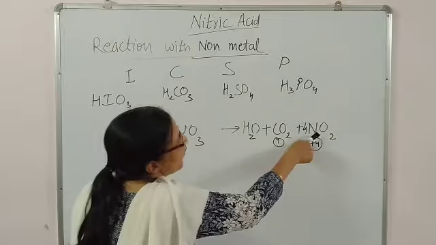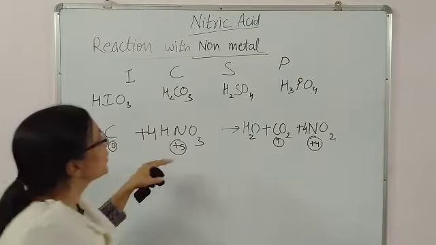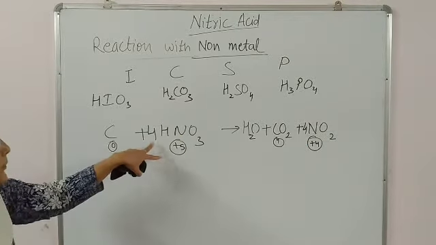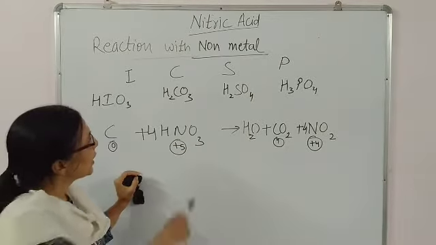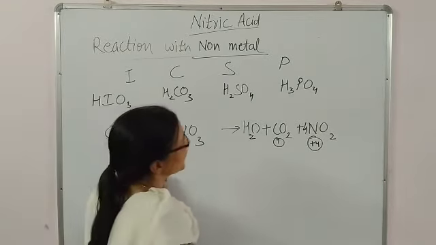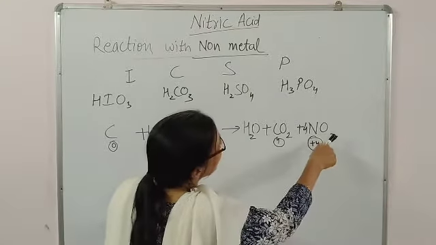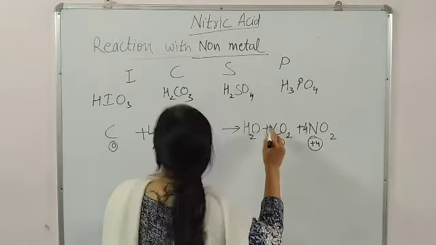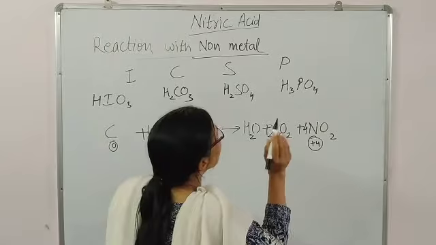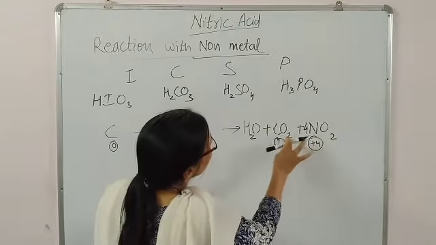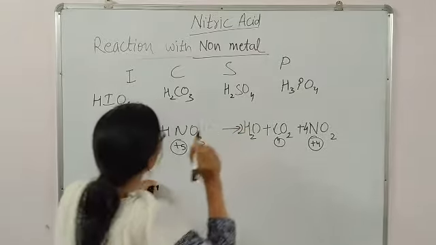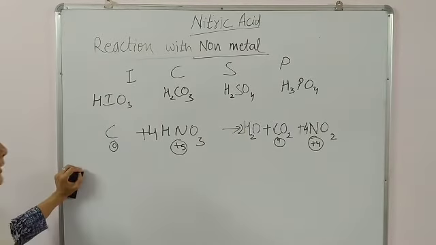So you are getting 4 NO2. Now keep on balancing hydrogen and oxygen. 3 4s are 12 oxygen here. Oxygen, 4 to the 8, 9, 10, then you will put 2, then definitely it will be balanced.